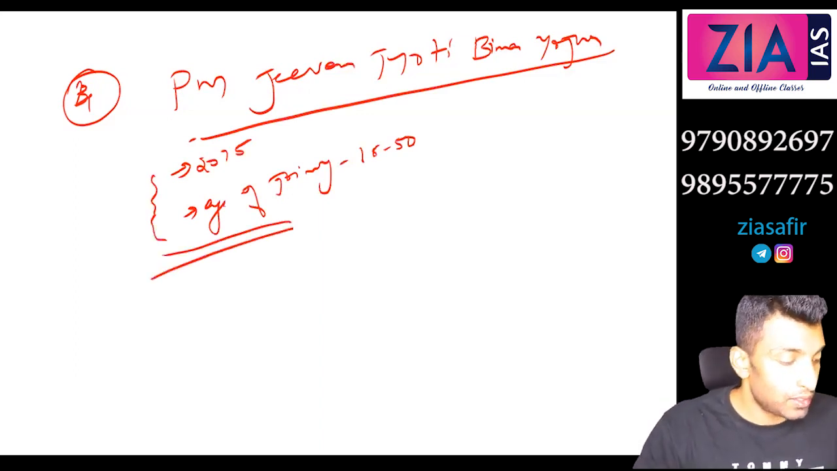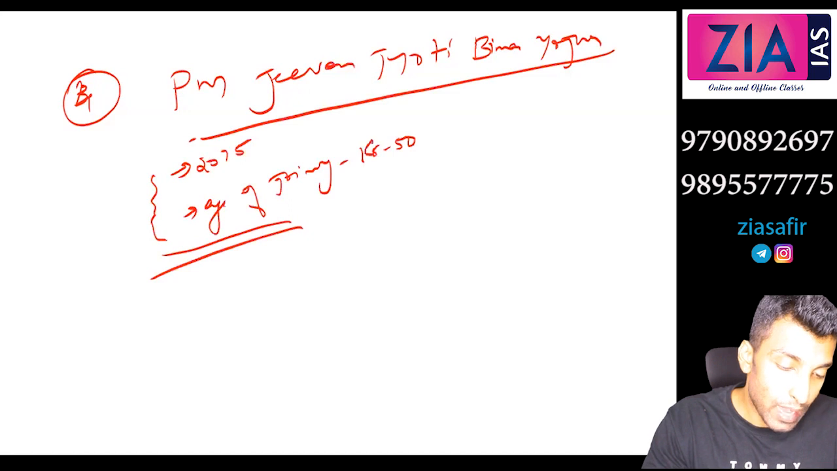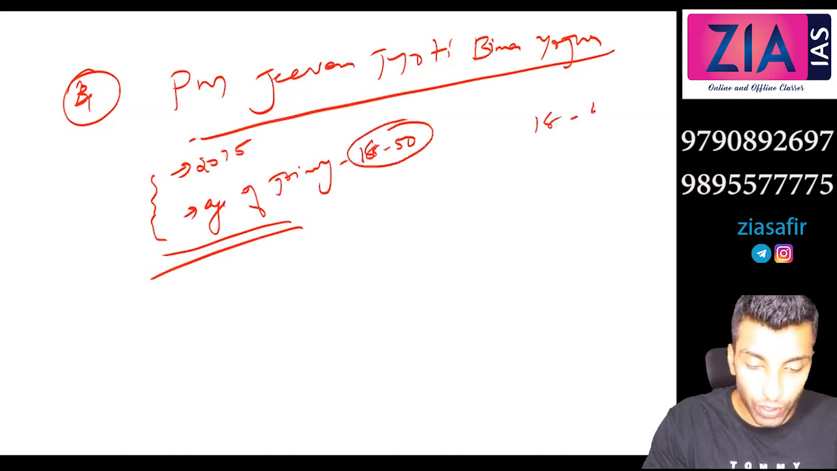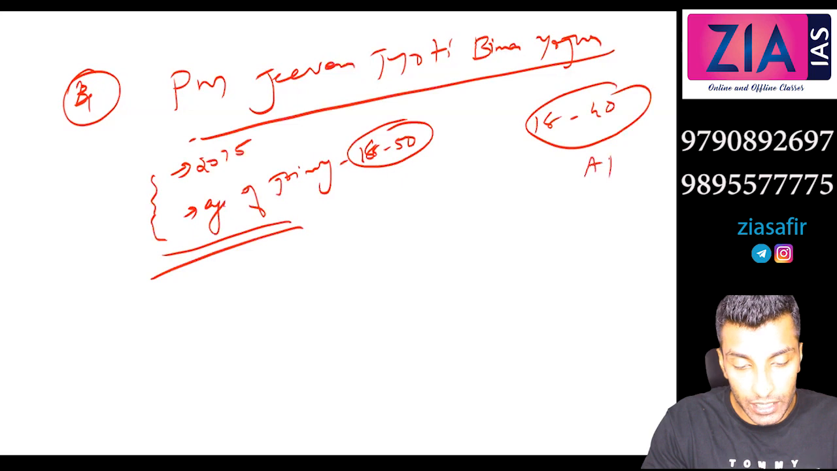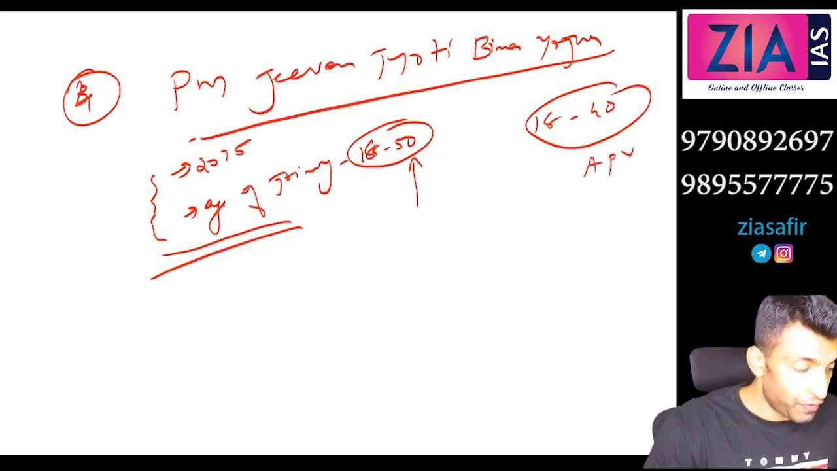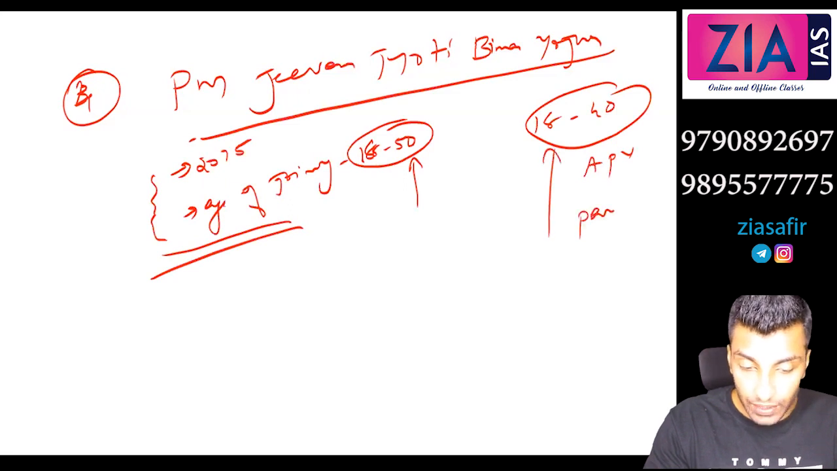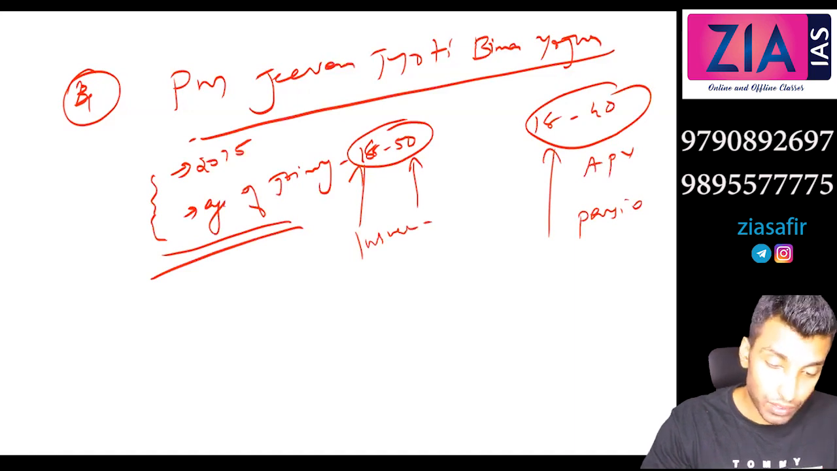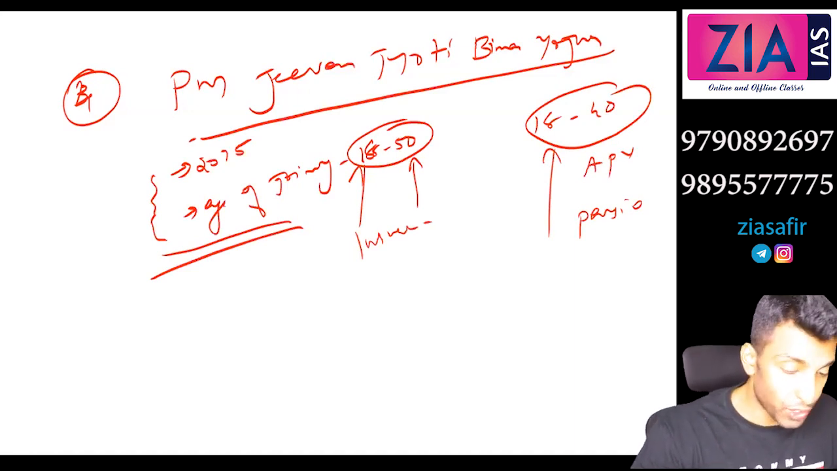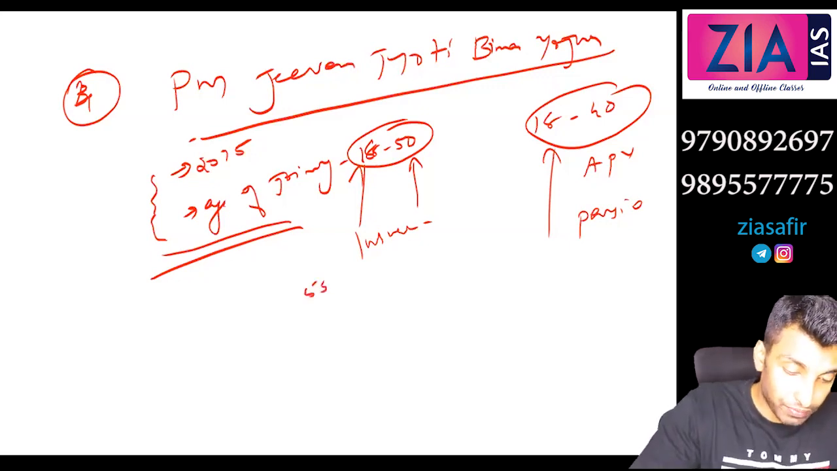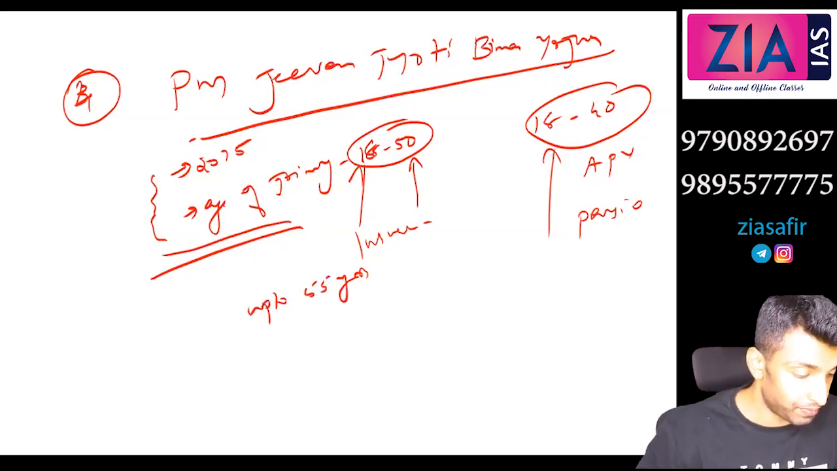Earlier we discussed 18 to 40 under the Atal Pension Yojana, but that was a pension; here we are discussing insurance. Don't confuse between these two. So age of joining is 18 to 50, coverage up to 55 years.